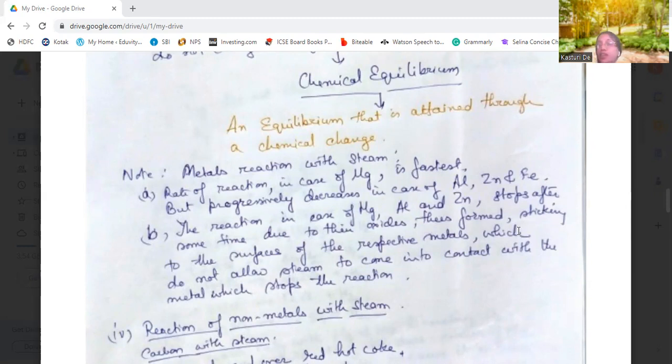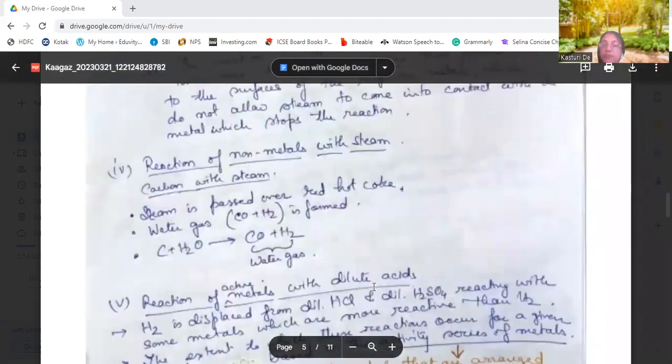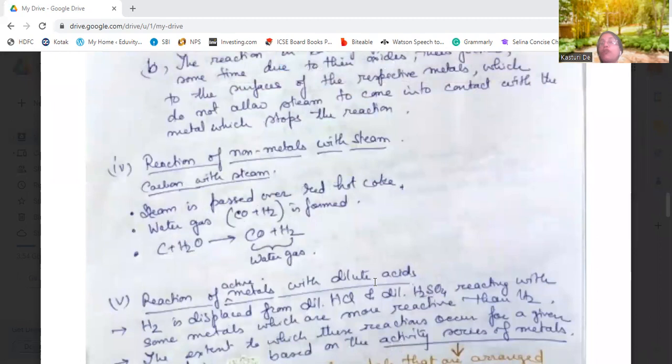Now, the reaction in the case of magnesium, aluminium, and zinc stops after some time due to the formation of the oxide, which forms a coating over the respective metals, which will not allow the steam to come in contact with the metal, and thus the reaction stops. On further heating, this coating breaks, and then the steam comes in contact with the metal, and the reaction proceeds, forming hydrogen. Clear? Next, we come to the reaction of non-metals with steam.